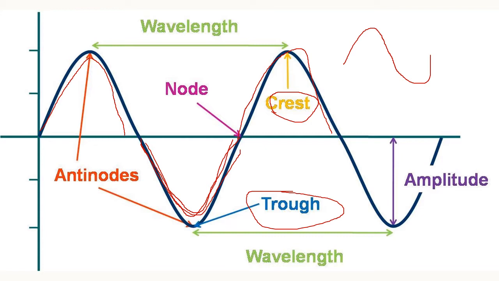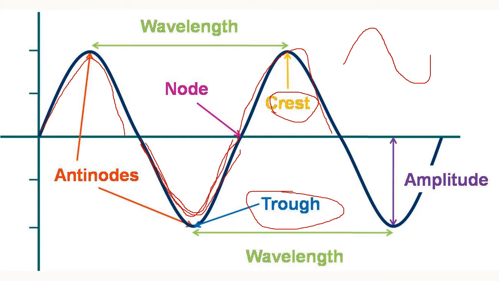Children, as I said, wavelength is the distance between two consecutive crests or two consecutive troughs. A crest and a trough compose the sound wave. The number of sound waves produced in 1 second is considered the frequency of that sound wave.